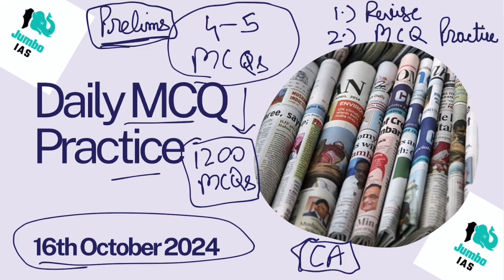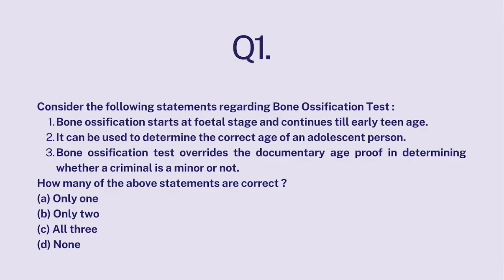And I need not tell you the significance or importance of current affairs for prelims examination. In fact, more than 40% of your paper is directly or indirectly related to current affairs. So you cannot choose to ignore current affairs. You have to consolidate them or else you'll never qualify your prelims examination. So make sure that you make this lecture series a part of your daily routine because only then you'll be able to feel confident regarding current affairs for your prelims examination. All right? Enough of the introduction. Now let's straight away jump into the discussion, starting with question number 1.